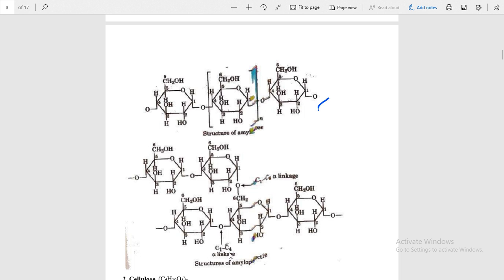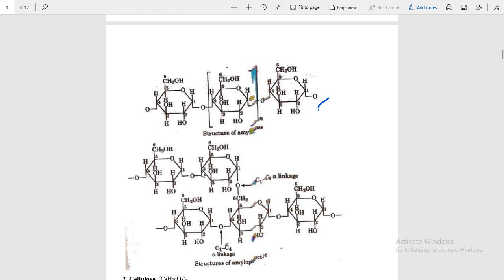Next part of the starch is amylopectin. Amylopectin is a branch chain. Here is one branch, here is the second branch.